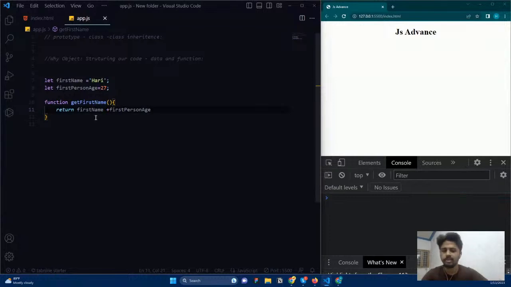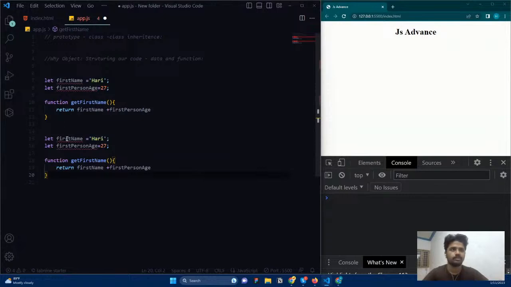And now this is a way of creating it. What if I want the exact same syntax for a second person? Here comes the problem. You can see it's the exact same function, the exact same thing, but for a different person. So here I need to mention the first name of a second person. Okay, just say second, like this. And here, first person age, I just mention as second person age.